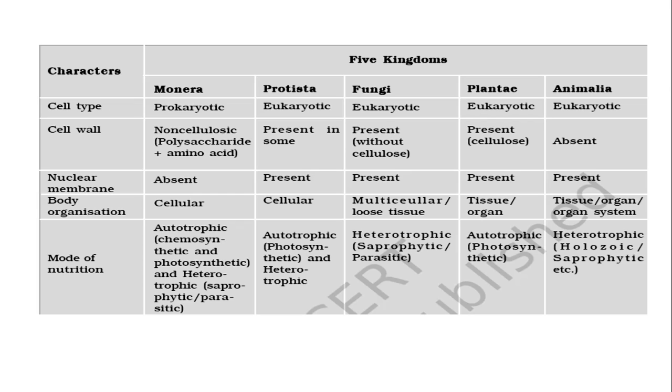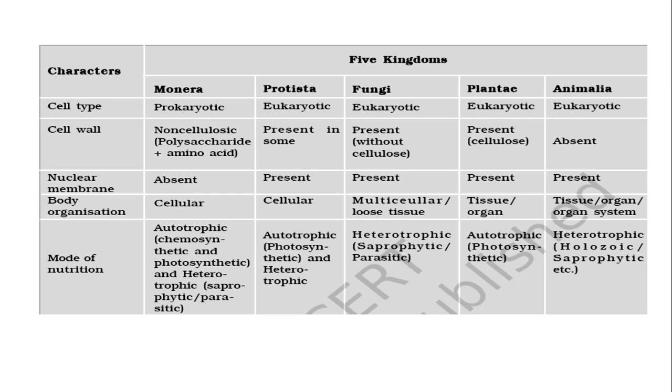Cell type. Members of Kingdom Monera have prokaryotic cell types while the other kingdoms have eukaryotic cell types. Cell wall. Monerans have a non-cellulosic cell wall composed of polysaccharides and amino acids. In some protists cell wall is present, while in fungi the cell wall is without cellulose. In Plantae, the cell wall is present and made up of cellulose, while cells of the members of Kingdom Animalia do not possess cell walls.